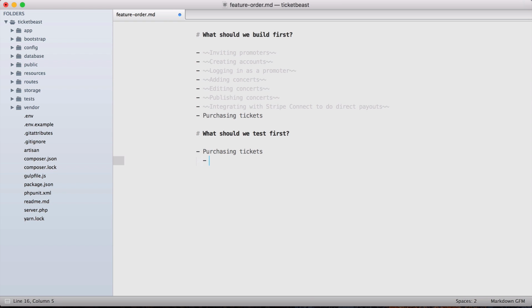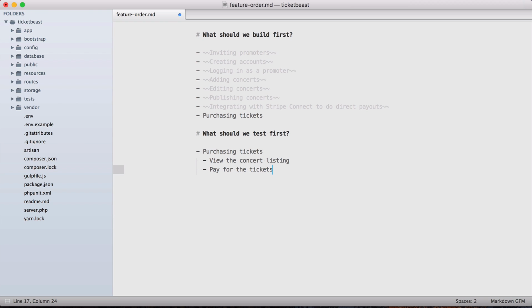We need to afford a couple things to the user. Things like just viewing the concert listing to see information about it and decide, hey, is this a concert that I want to attend? We need to allow users to actually pay for the tickets, so entering their credit card information and charging them.